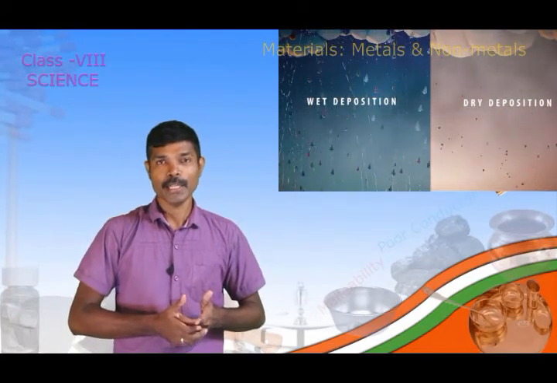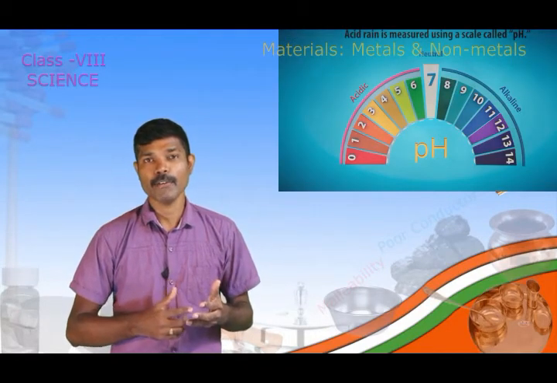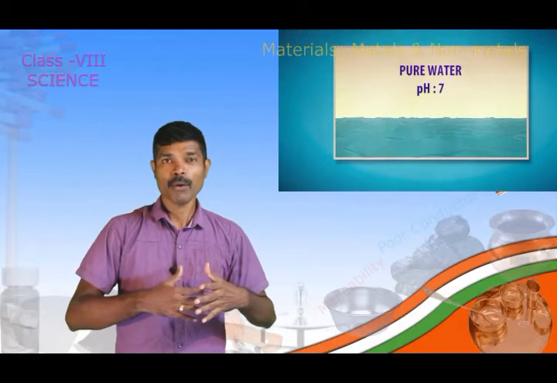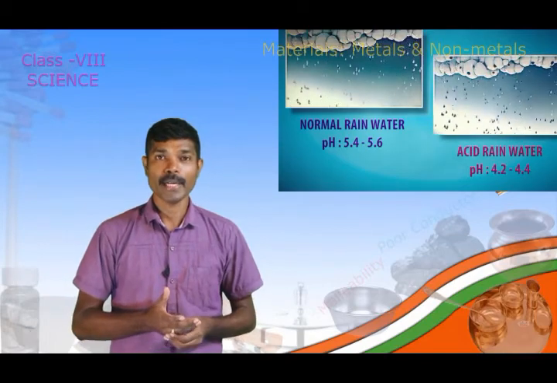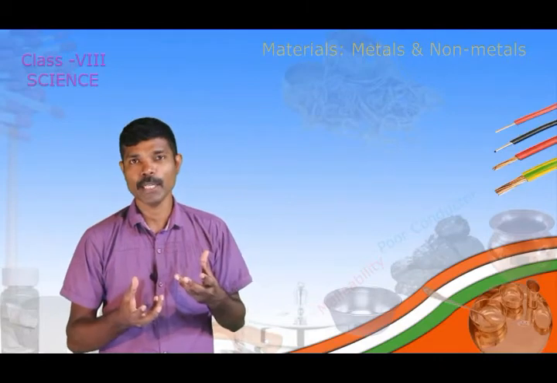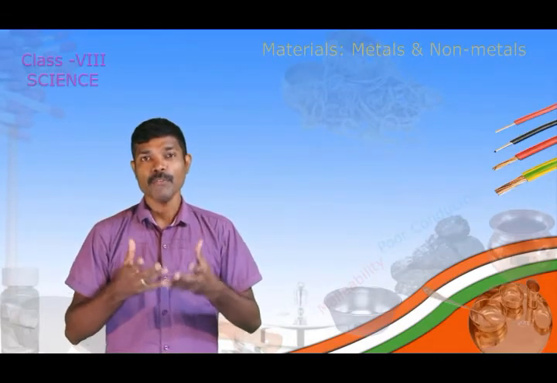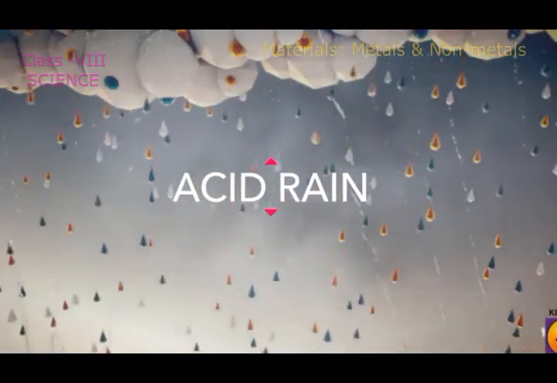As you can see in pollution, industries release carbon dioxide and sulfur dioxide. When these carbon dioxide and sulfur dioxide gases are released into the atmosphere, during rain the rainwater reacts with carbon dioxide and sulfur dioxide, thereby making an acid, which falls onto the ground as acid rain. So this is the reason why pollution of sulfur dioxide and carbon dioxide has to be reduced. Now we move on to the next property, that is the reaction with water.